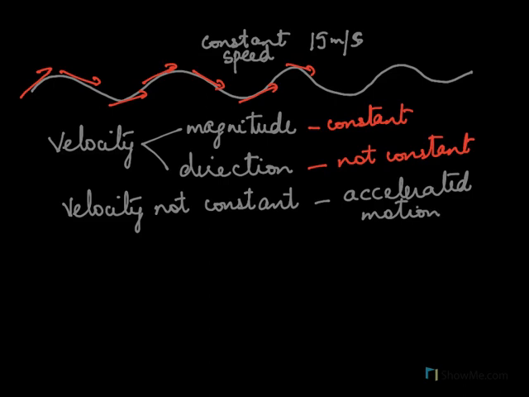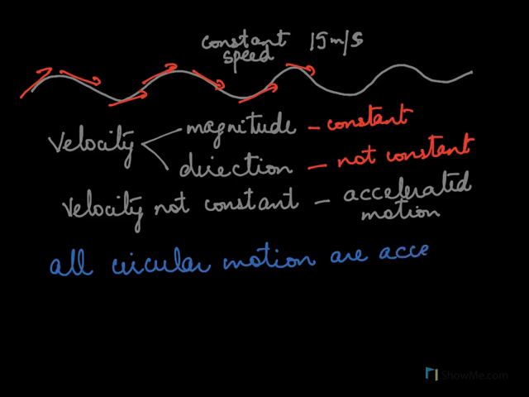So here I can say all circular motions are accelerated, because to remain in circular motion you have to change direction. So even if your speed is constant, your direction is changing. Hence all circular motions are accelerated motions.